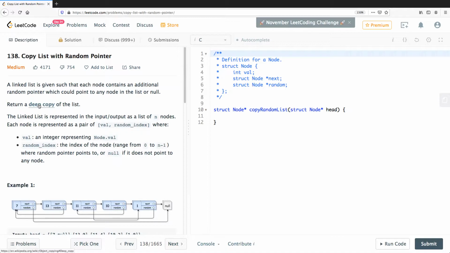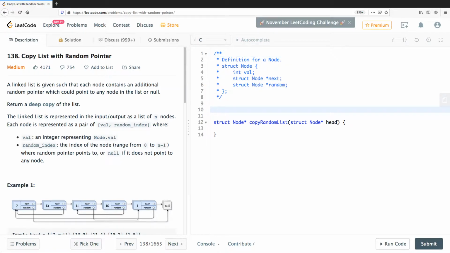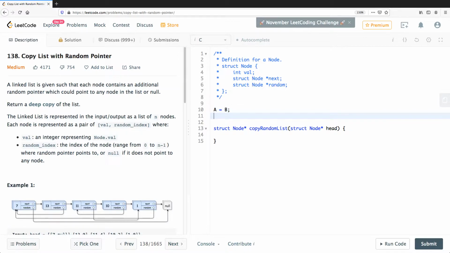So remember two things, like in C especially, when you do something like A equal to B, depending upon the types of A and B, A could be, let us say, a pointer, or A could be a struct. So if it is something like a struct, A and B, and imagine B already has some value, what happens when you set A to B? Either it could be a copy or it could be an alias.